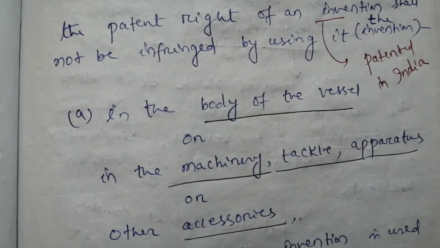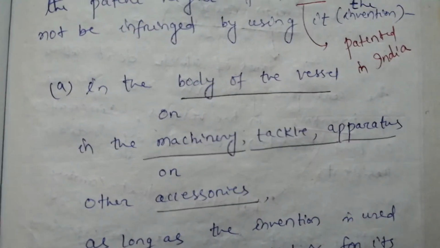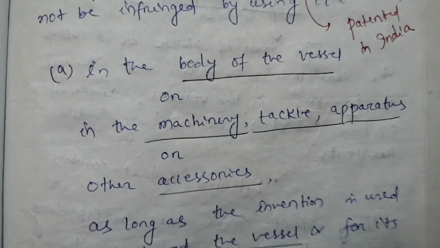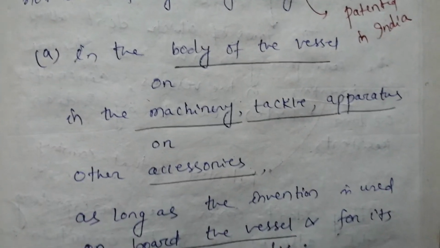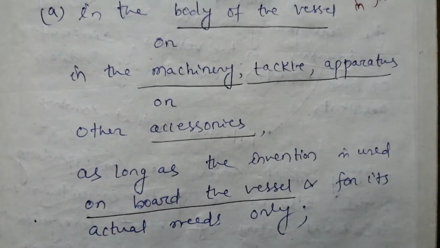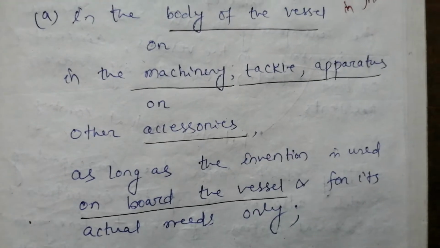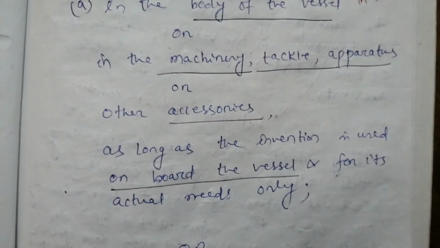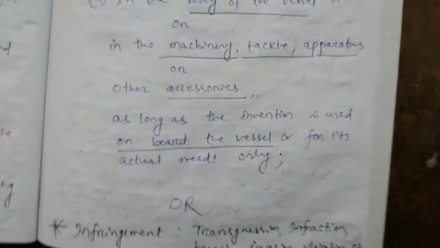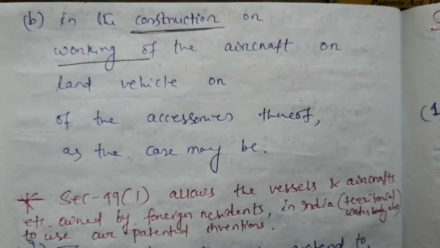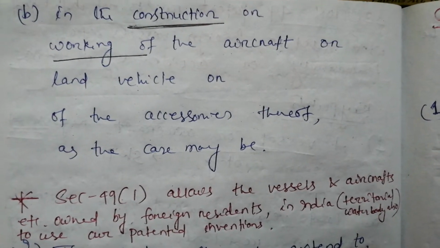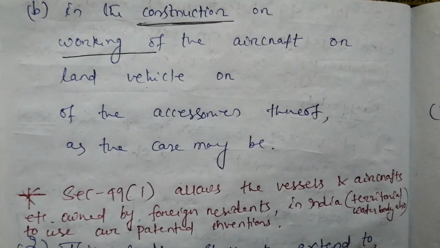So what does bit A say? Bit A says, in the body of the vessel or in the machinery, tackle, apparatus or other accessories, as long as the invention is used on board the vessel and for its actual needs only. Now bit B. Bit B says, in the construction or working of the aircraft or land vehicle or of the accessories thereof, as the case may be. Fine.